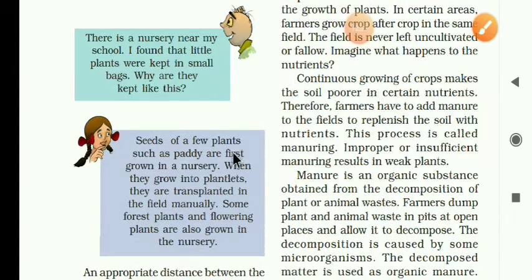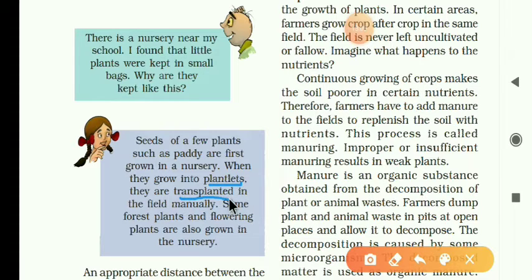Seeds of a few plants such as paddy are first grown in the nursery. When they grow into plantlets, young or small plants, then they are transplanted. That means taken and grown in another place. Usually forest plants and flowering plants are also grown in the nursery.